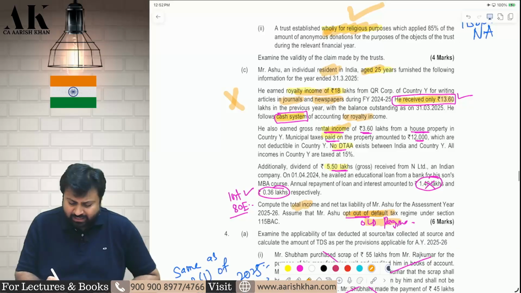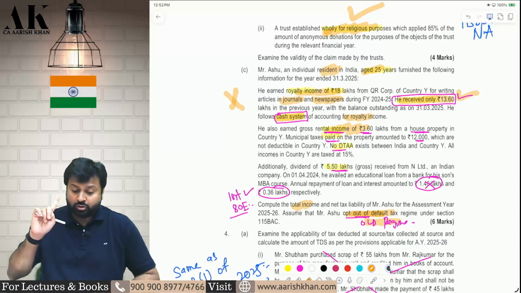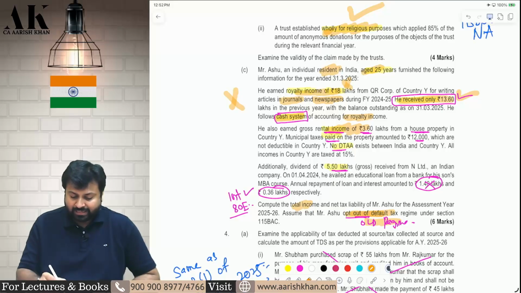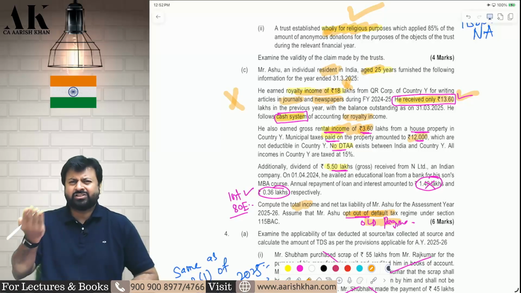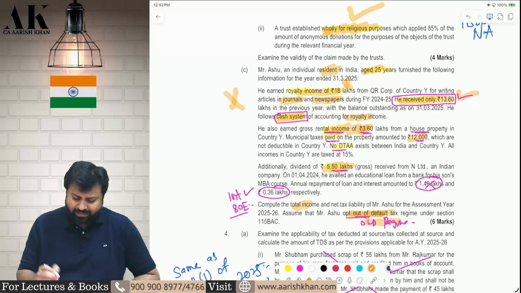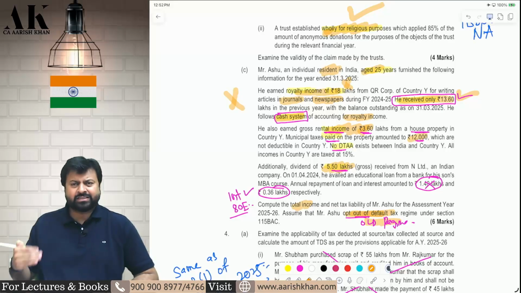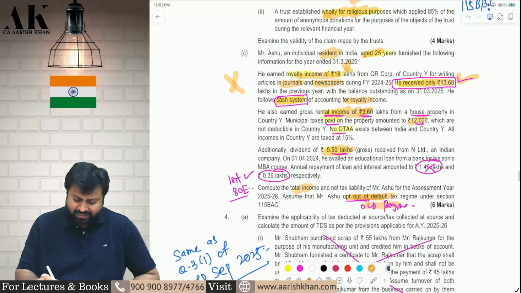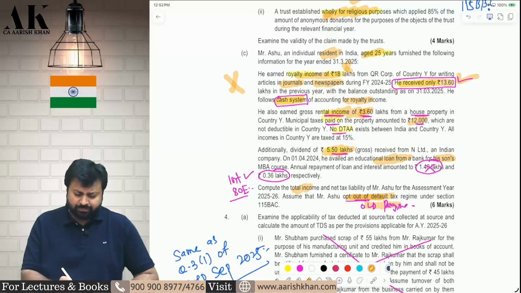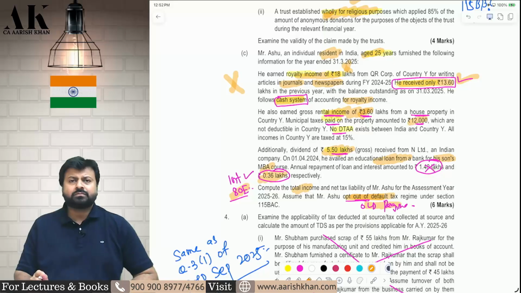Rest is very simple. Ashu is earning, therefore in PGBP, what will you take? Only 13.6 lakhs. No 80QQB deduction. Don't take 18 lakhs. Okay. Second, rental income 3.6 lakhs. You can reduce the 12,000 rupees standard municipal tax, and 30% standard deduction. So rental is very normal. Dividend, you can take the dividend which is 5.5 lakhs, which is received, and the gross amount is given. So you take directly 5.5 lakhs, and then there is some repayment of education loan you have taken for your son for his MBA course. For that you can claim interest deduction under 80E. It's a very simple question.